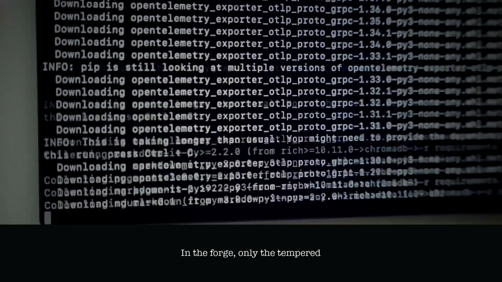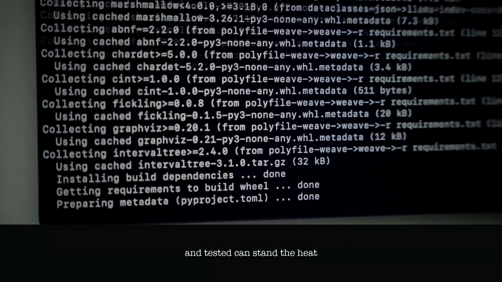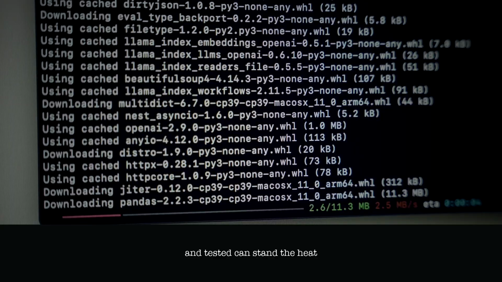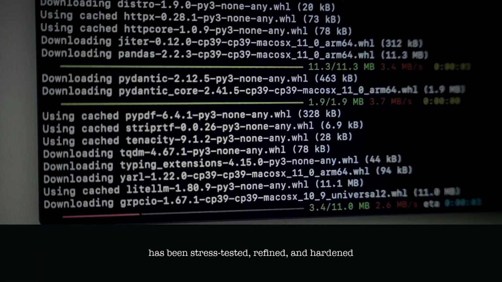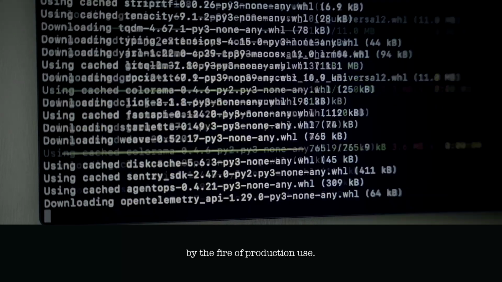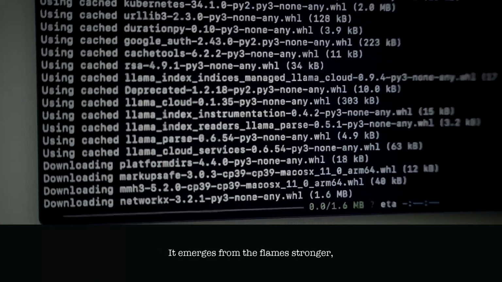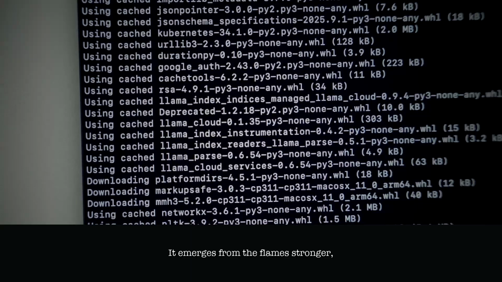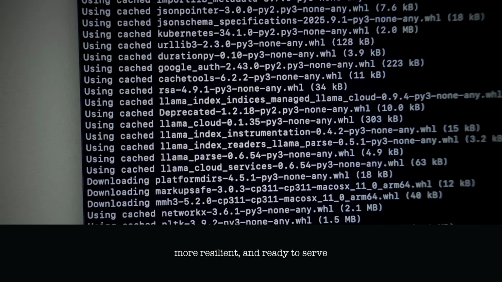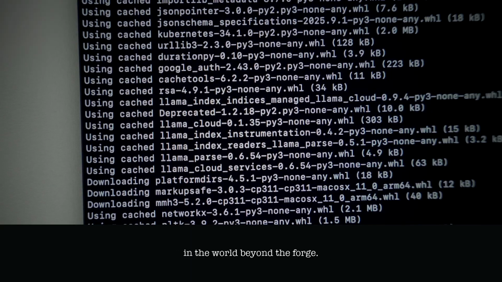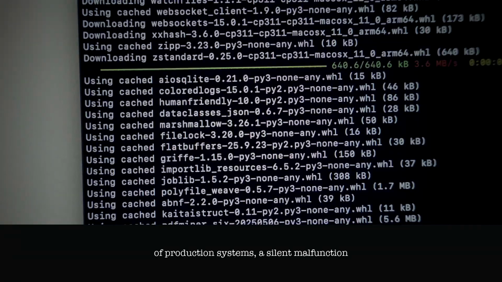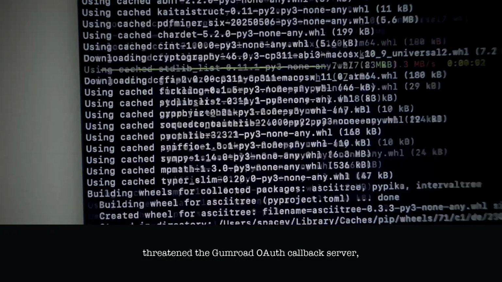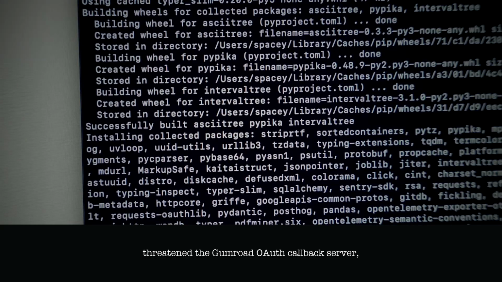Before igniting a new OAuth callback server, one must ensure all processes holding the target port are extinguished. A simple check with lsof -i :8080 or whatever port serves as an essential precaution, ensuring a clean slate for each run. In the forge, only the tempered and tested can stand the heat of battle. Our Python YouTube OAuth system has been stress-tested, refined, and hardened by the fire of production use. It emerges from the flames stronger, more resilient, and ready to serve in the world beyond the forge.